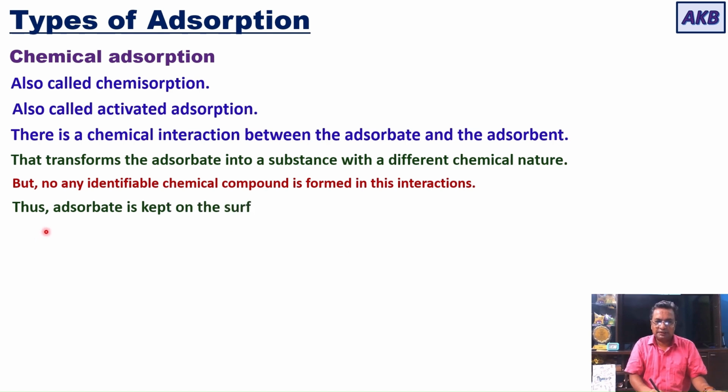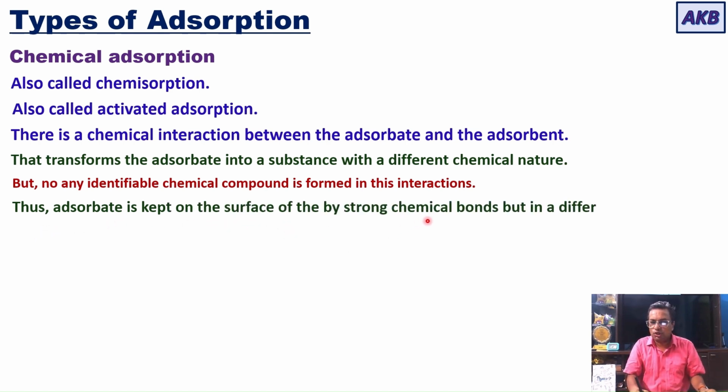So thus the adsorbate is kept on the surface by strong chemical bonds, but in a different form. In the case of chemical adsorption, when you have the adsorbate on the surface of the adsorbent, it is entirely different from its original form.